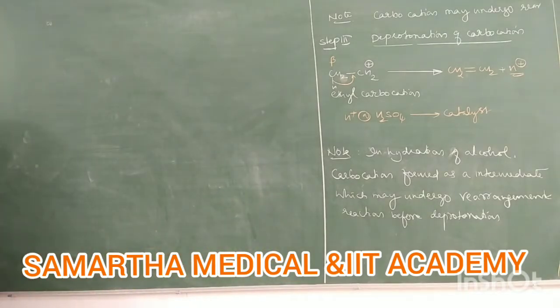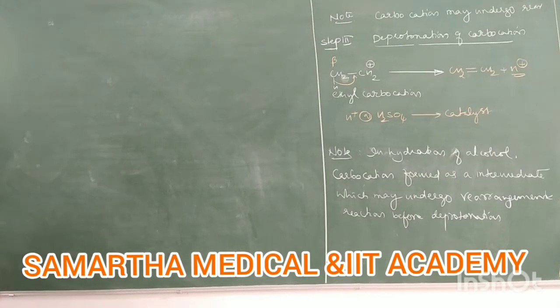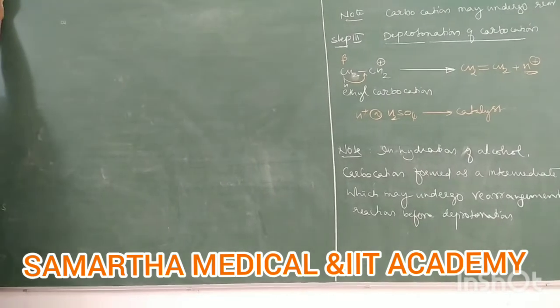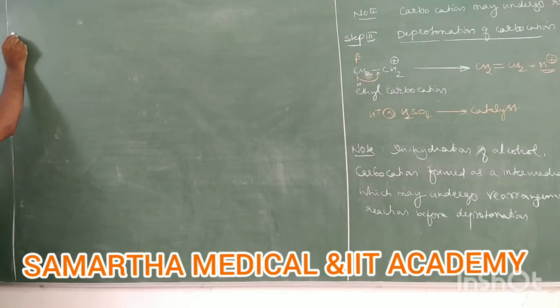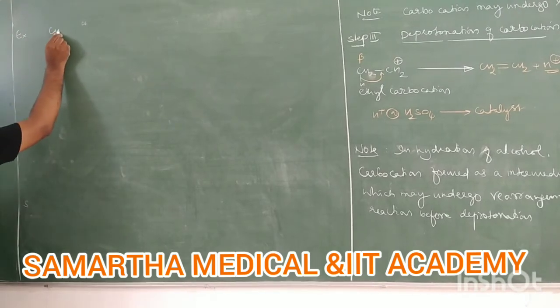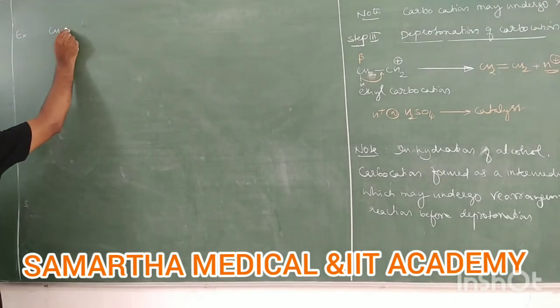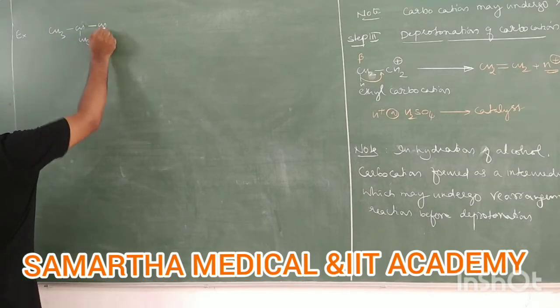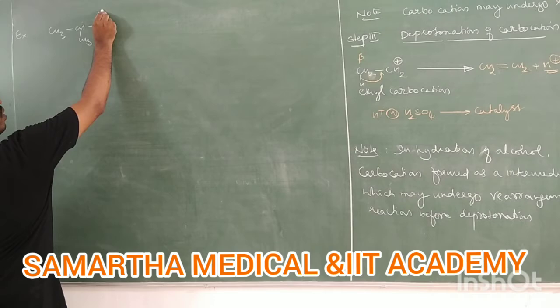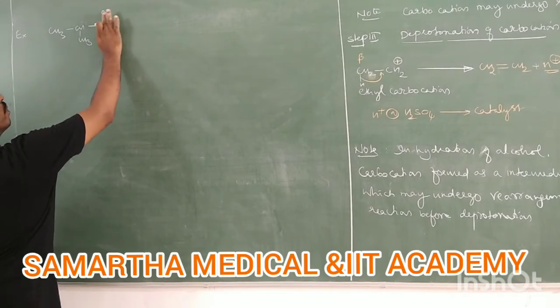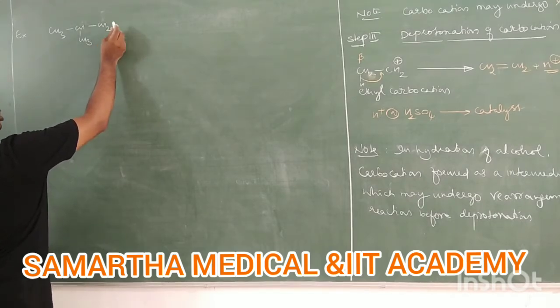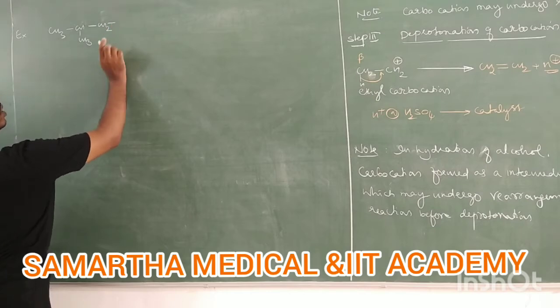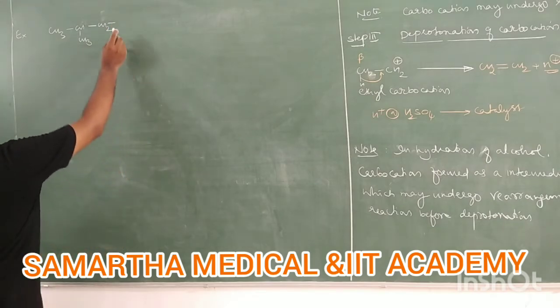Yeah, these questions are important particularly for objective. Let us take one example. It is CH3, CH3, right? It is CH2, right?